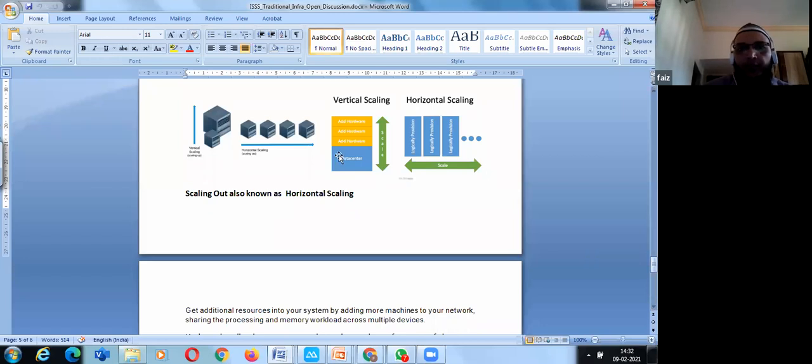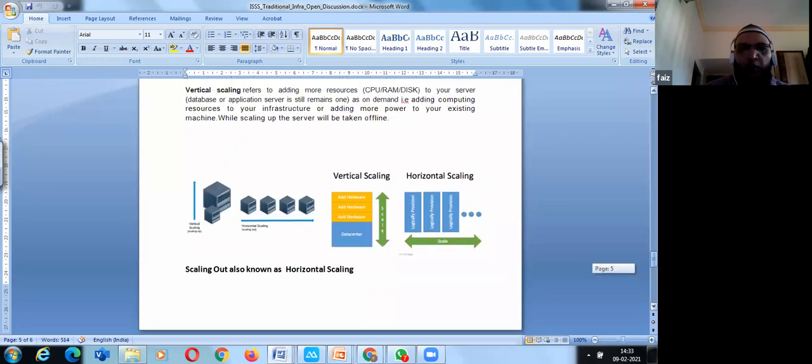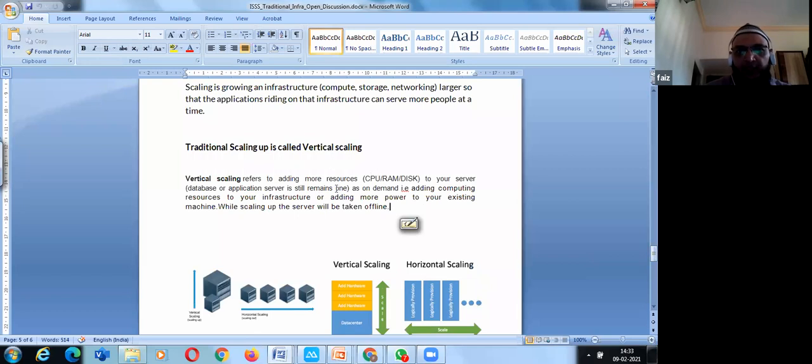As I told you, vertical scaling or scale up means I will be updating the CPU, RAM, or disk in the same machine, or I may go for a bigger box with more CPU and RAM, and lose the investment. So adding hardware or configuring components in the same machine is known as vertical scaling. That is scale up.